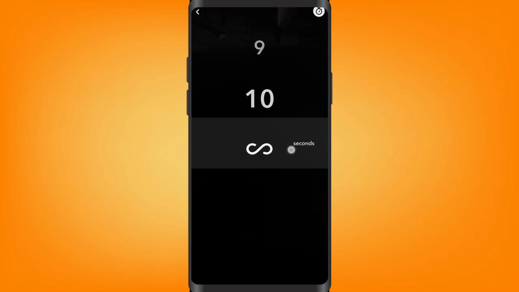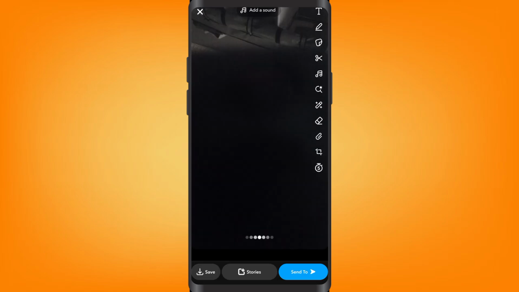Just go ahead, click on it, and then choose how many seconds you want this picture to be viewed. You can see that there is 10, 5, or 3 seconds. You can choose whatever you want. In my case, I am going to choose 5 seconds. Then as you can see, the clock here has 5 seconds.